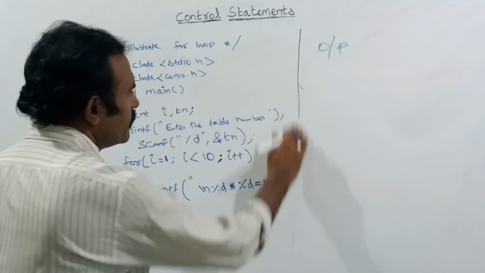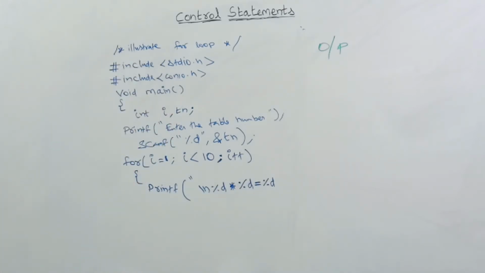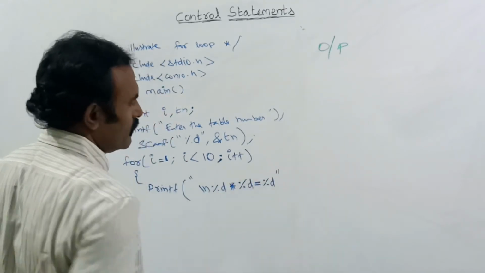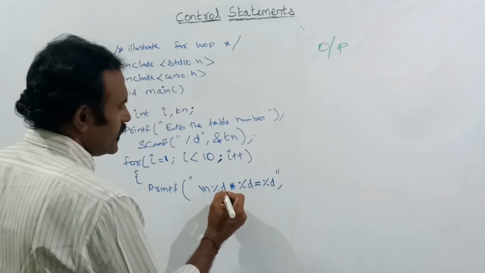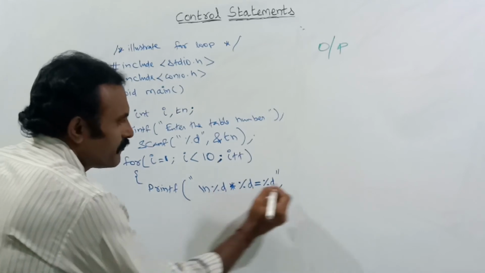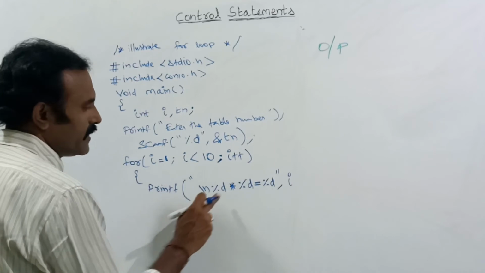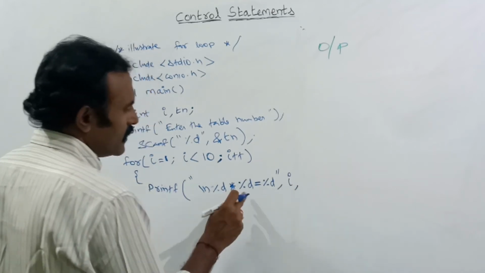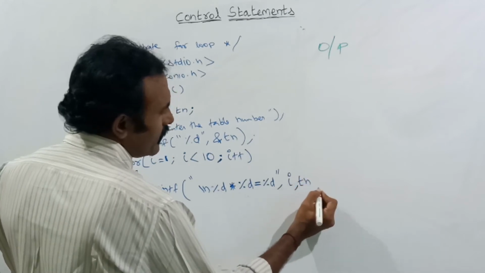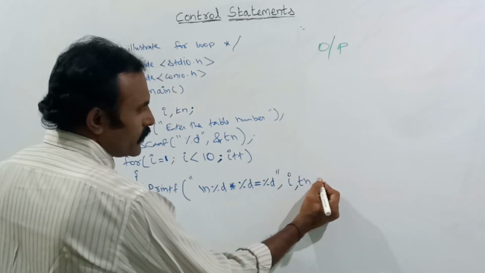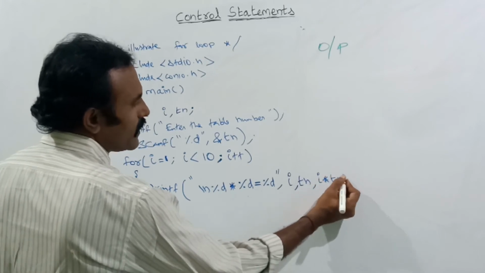So here I am closing. Next, I am mentioning the variable names. First variable, the I value. Each and every time the I value will be printed. Next variable, this d is used for the table number, here Tn.